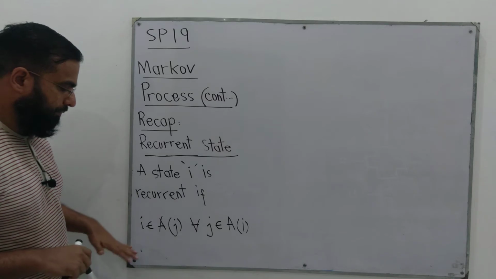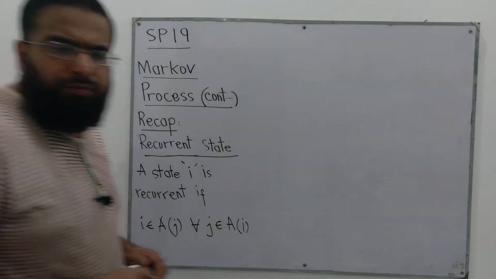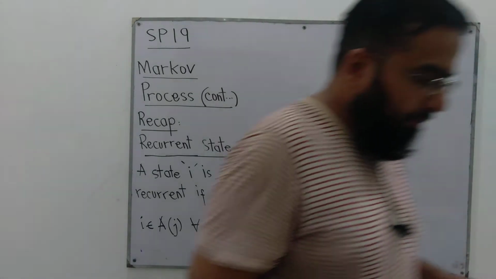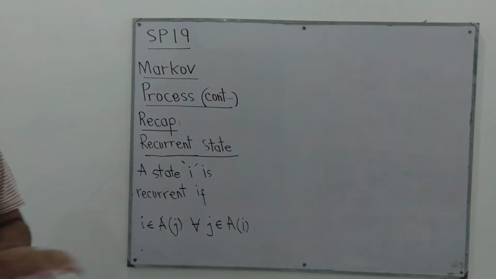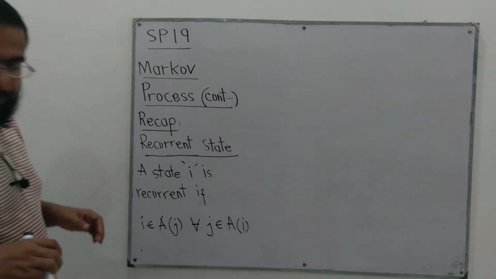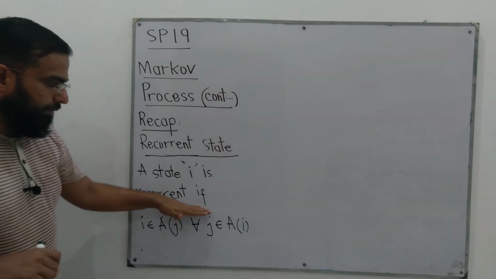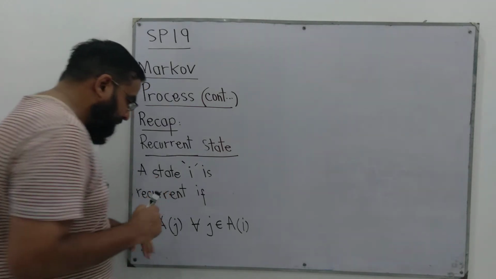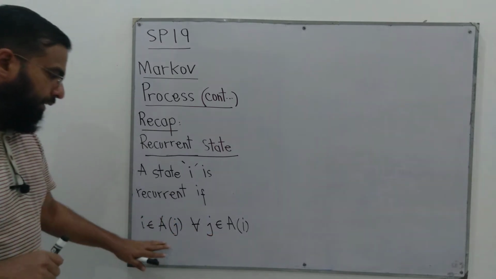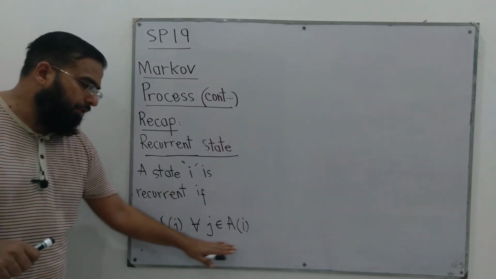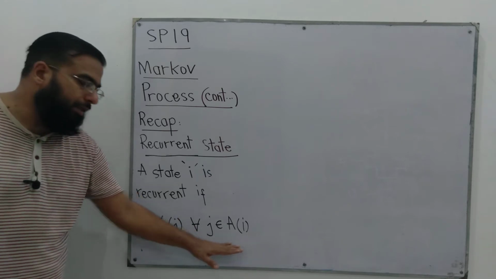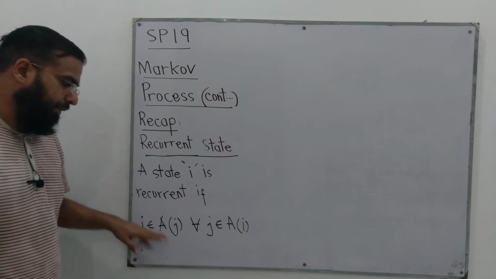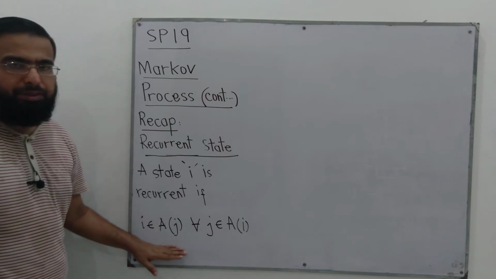State I is recurrent if, for that very state I, the set of states that are reachable from I, if we represent that as A of I, then for all members of the set of states that are reachable from I, I must be in the set of reachable states.